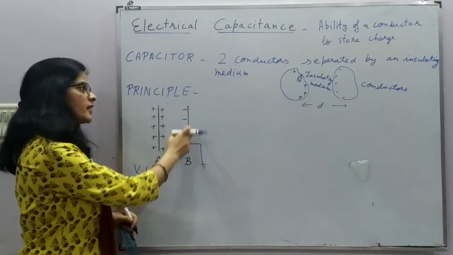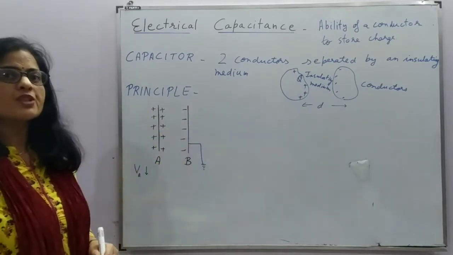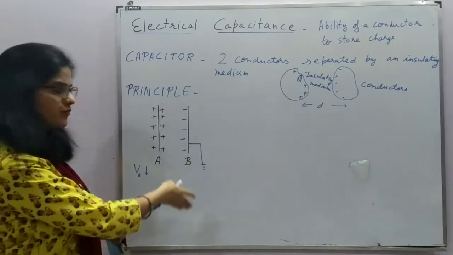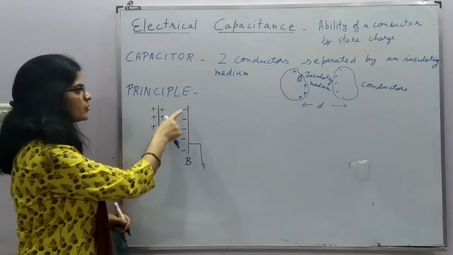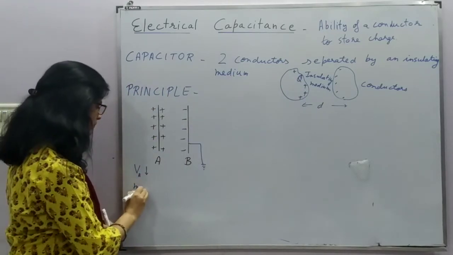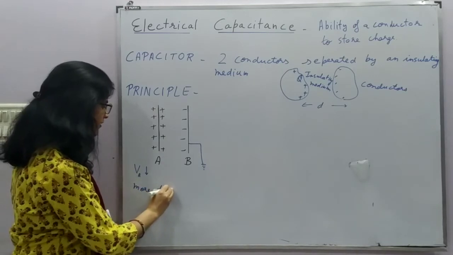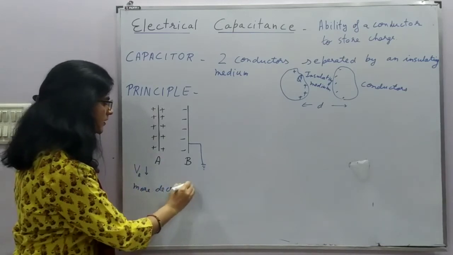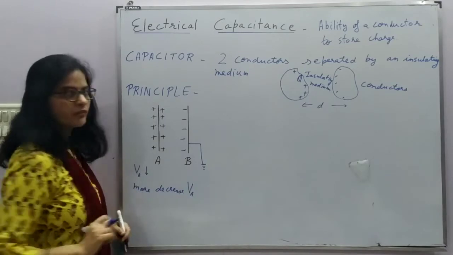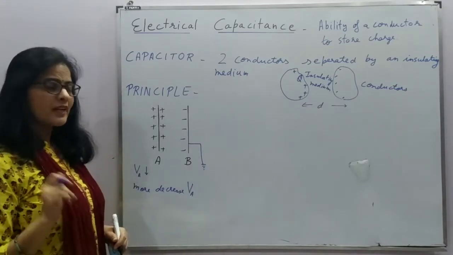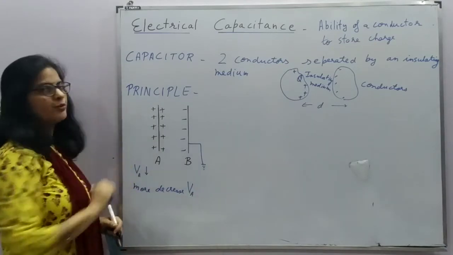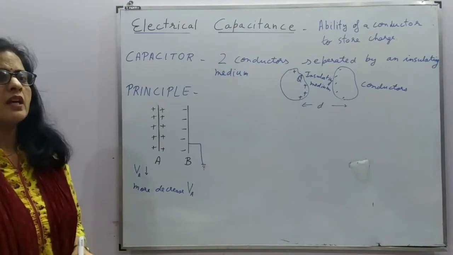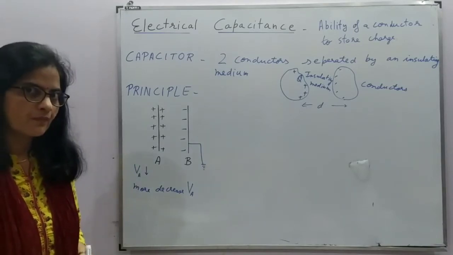But now since that positive charge which was induced is transferred to earth due to earthing, this results in more decrease in the potential of A. So that means to bring it to the same potential, we need to supply even more charge, right?